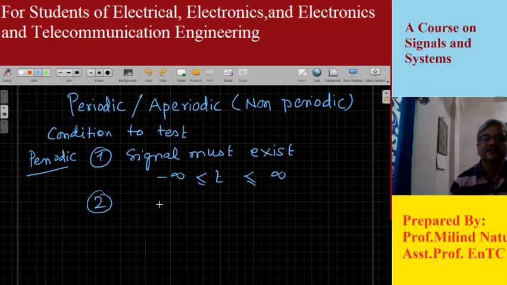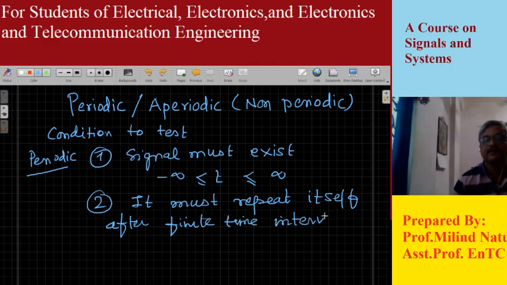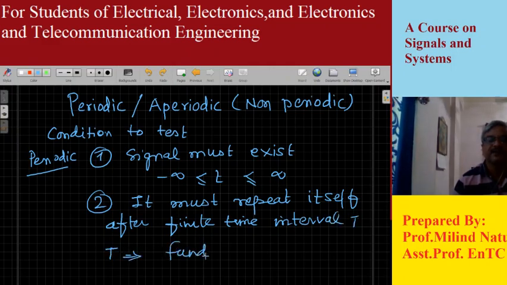The second condition for periodicity is that it must repeat itself after a finite time interval T, and this T is called the fundamental period.